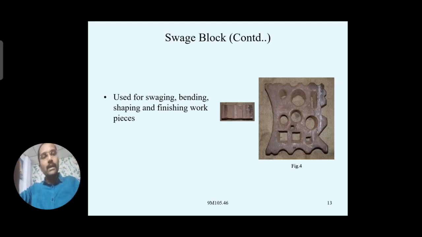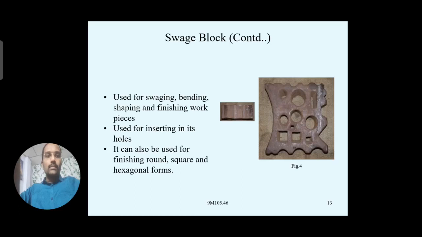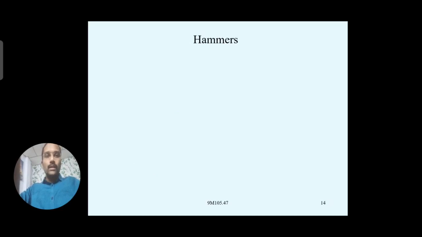You can also bend round bars by placing them over these square holes. It can be placed and bent according to our requirement. So this is the purpose of the swage block. And it can also be used for finishing round, square, and hexagonal forms.